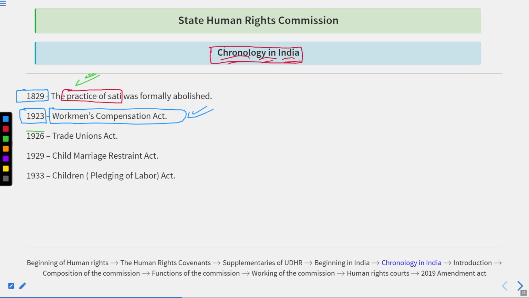Out of this, in 1926, there is the Trade Unions Act. Now I'm going to ask you one simple question, a very simple and very interesting question. Forming a trade union is a fundamental right under Article 19, the freedom of forming associations. Is this a fundamental right? Yes or no? You have 40 seconds to think and answer, then I will give you the answer.